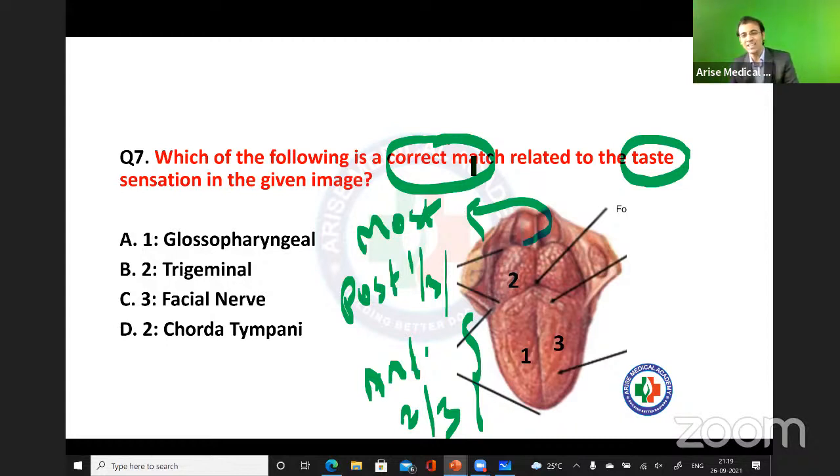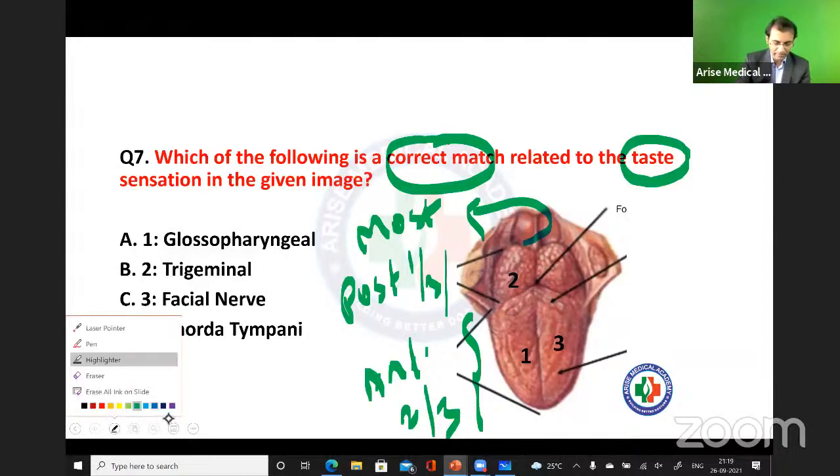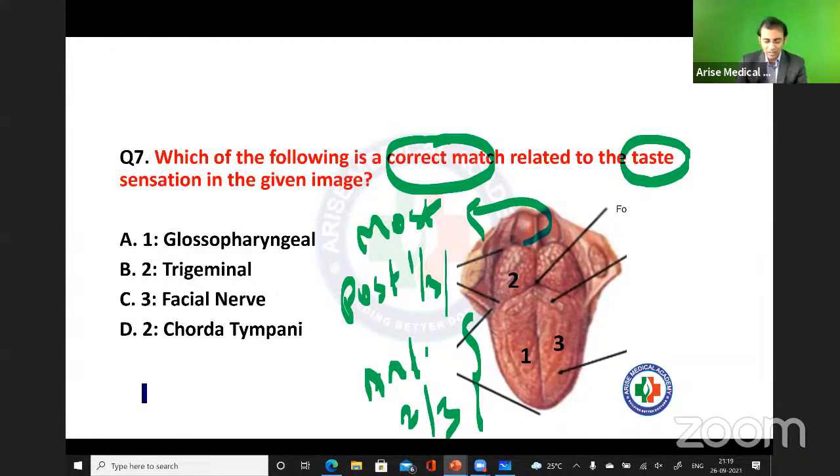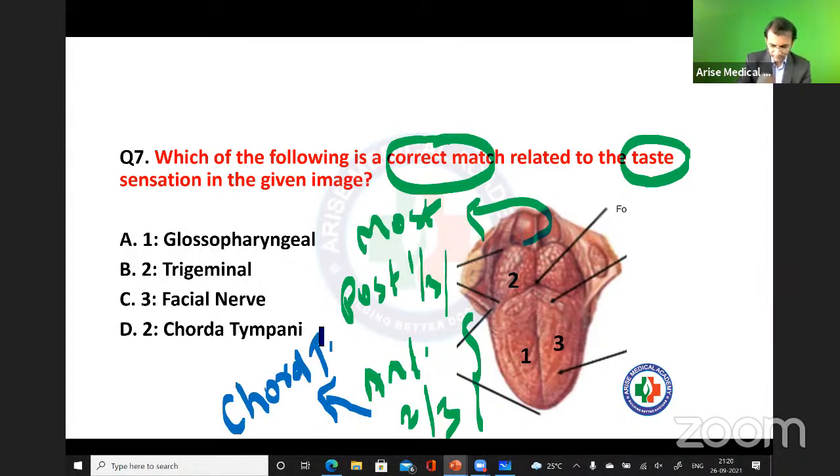Okay, fine. So what is happening? See, if I ask you what about the taste sensation of the anterior 2/3, batao. Anterior 2/3 is supplied by, I'm asking about the taste sensation. Can you answer me this one? Anterior 2/3, yeah, this is supplied by chorda tympani. Okay, this is supplied by the chorda tympani, and this is a branch of the facial nerve, right?